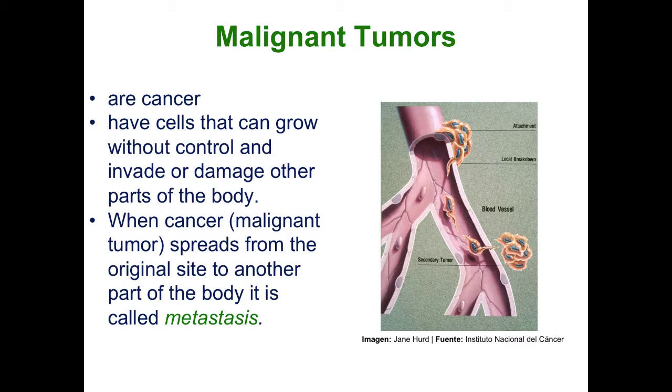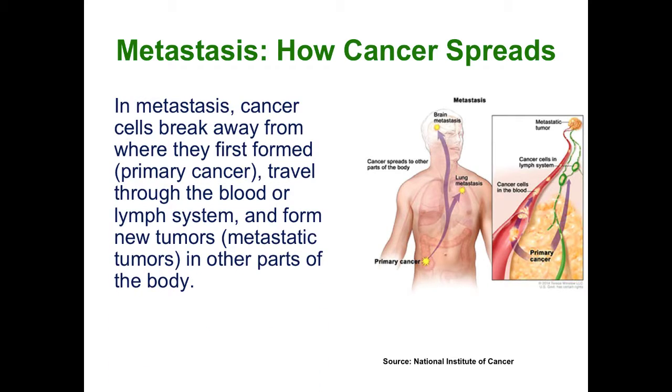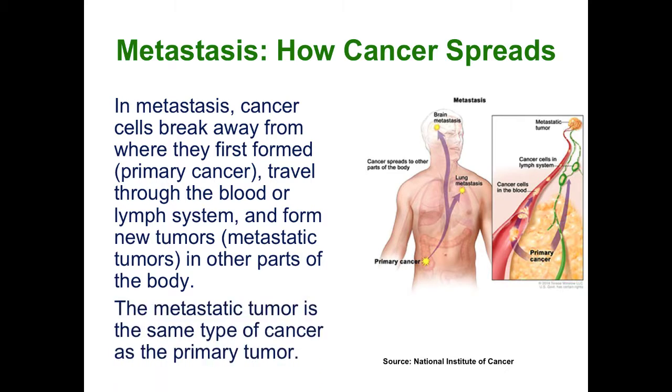Malignant tumors are cancer. These tumors spread to other parts of the body, what is called metastasis. Metastasis is the spread of cancer from one part of the body to another. So if you hear that somebody has a metastatic tumor, it means that that person has cancer. A tumor formed by cancer cells may spread from the original site to other parts of the body. This is metastasis. If the tumor spreads, it is called a metastatic tumor, but it contains only cells from the original tumor or the parent tumor.